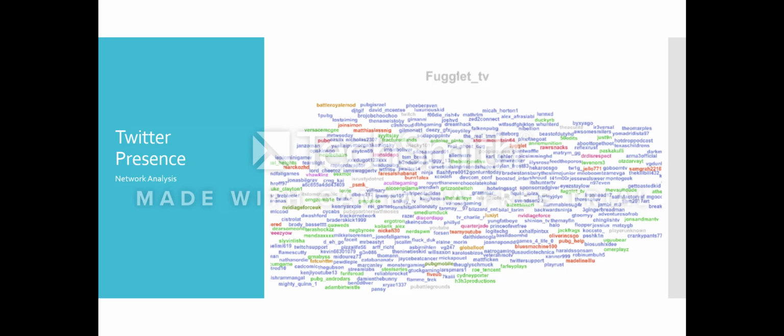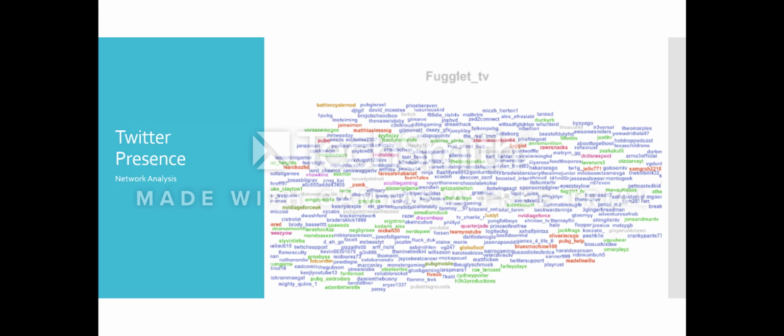Next, let's take a look at a network analysis of Twitter presence. This data was created by extracting all of the tweets with mentions and then isolating those mentions and creating a column to show a relationship between Fuglet TV and the other accounts. Because all of these accounts share a direct relationship with Fuglet TV, there are no sub-networks to be shown. For this reason, I've chosen to exclude the edges in the diagram so that we can more clearly see the usernames.